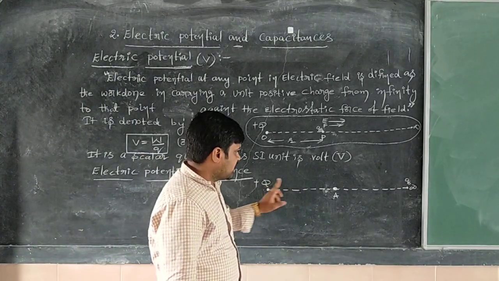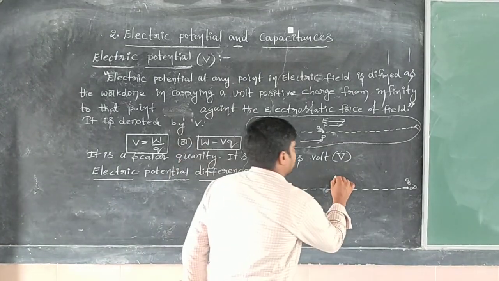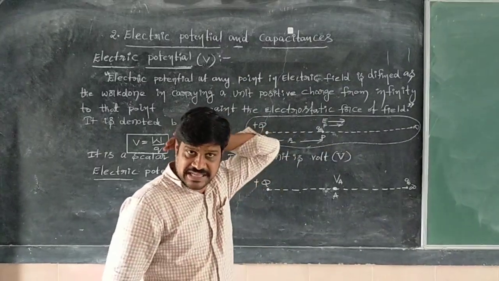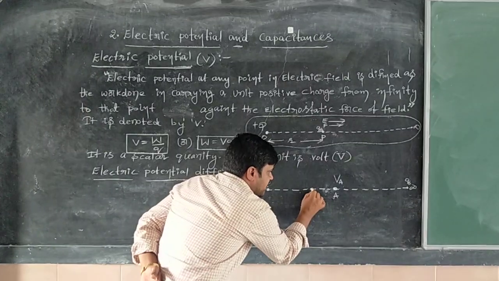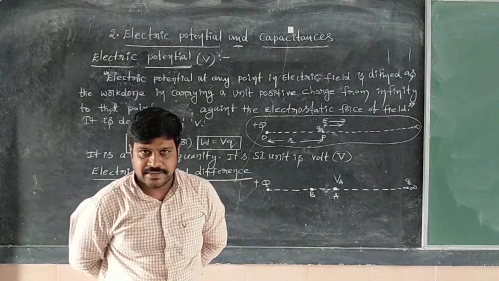Sir, due to this charge at this point, what is the electric potential? Electric potential is, of course, we can take V suffix A. And thereafter, nearby this point, there is another point. That is point B.